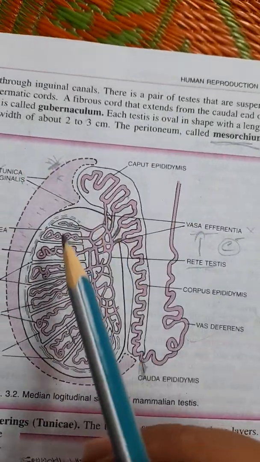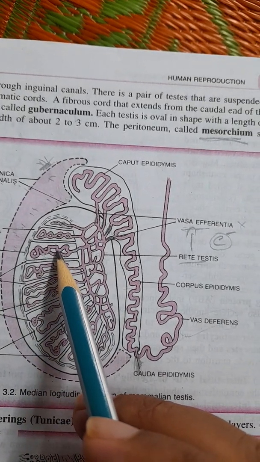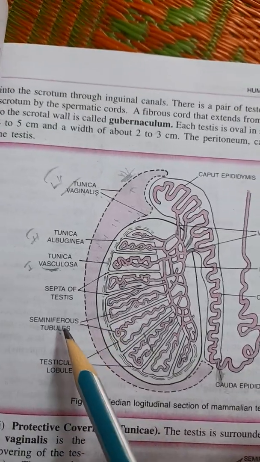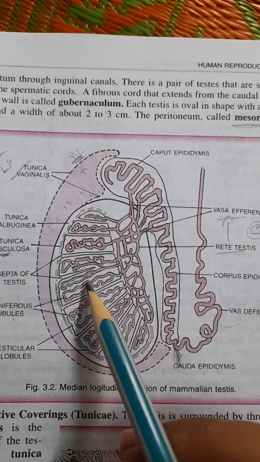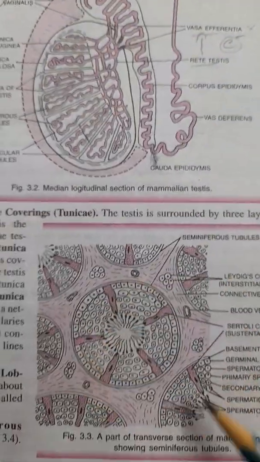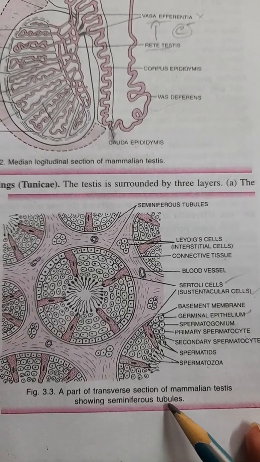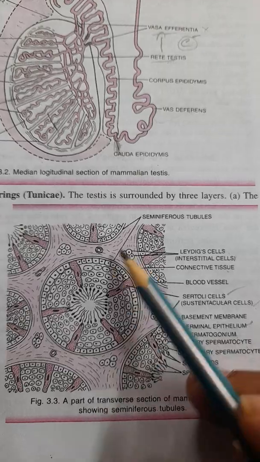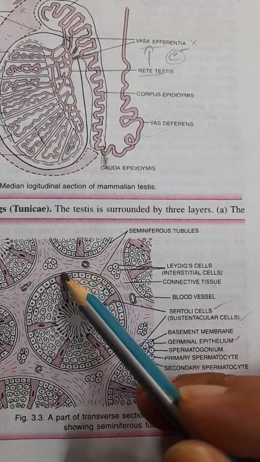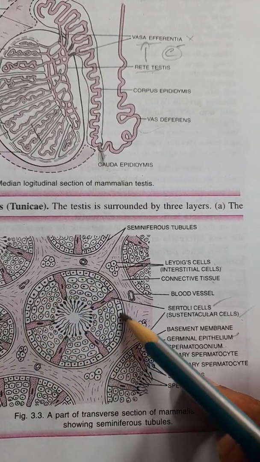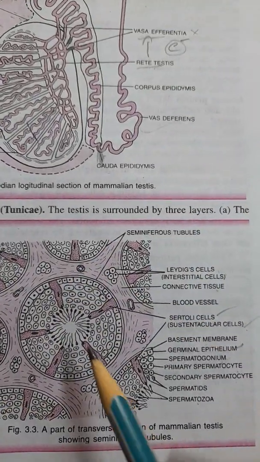This is the testis. Inside the testis there are testicular lobules. Here you can observe these are called seminiferous tubules. Now I am cutting the testicular lobule here and seeing that section. A part of the transverse section of mammalian testis showing seminiferous tubules. Now I am talking about this one in circular shape. I am taking one seminiferous tubule here.